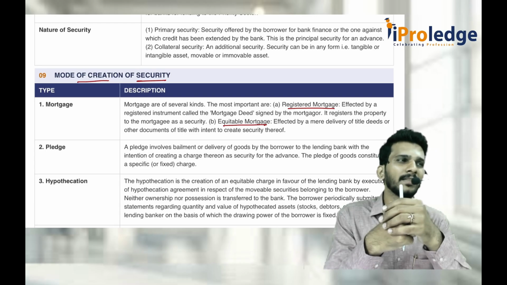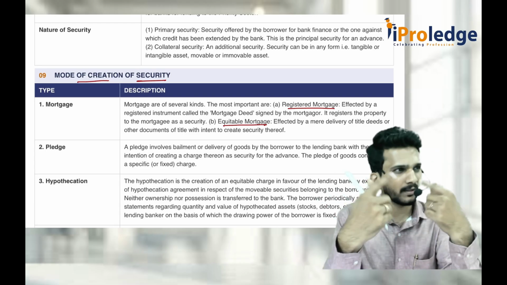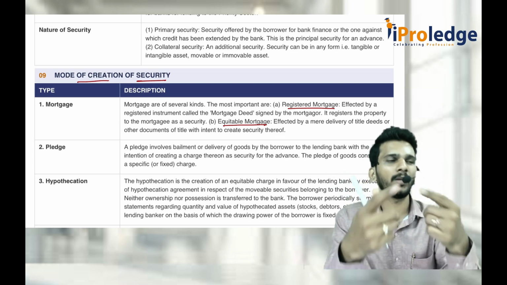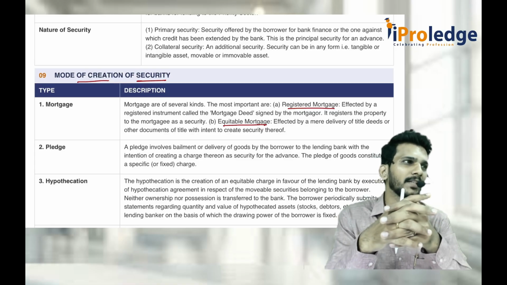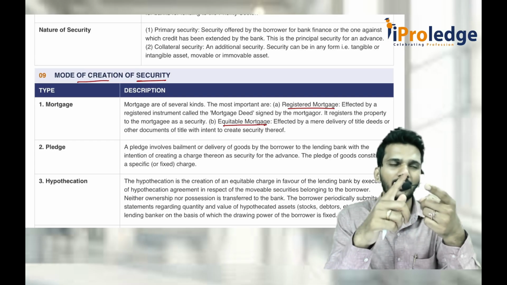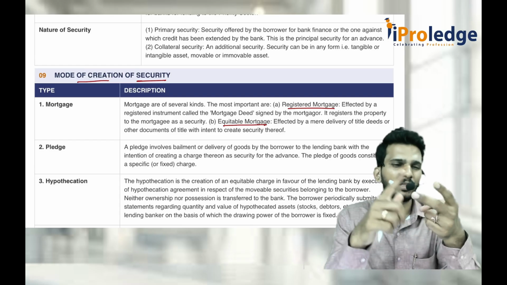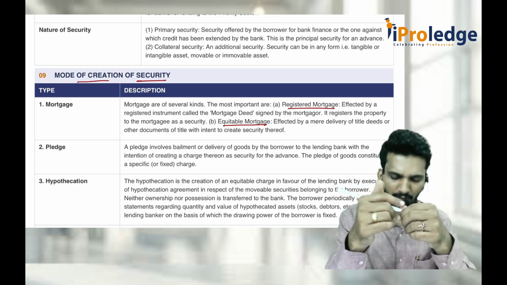What is equitable mortgage? Sir, I told I want a 5 crore rupees loan. Then they said, okay, bring the original papers, give me the original papers, take the loan. You don't need to register in my name. Let it be in your name only, but give me the original documents of the building. That is what we call equitable mortgage. Equitable means without registration or transfer of ownership, but just submission or delivery of the original documents. Registered means change of ownership generally happens in case of a registered mortgage.